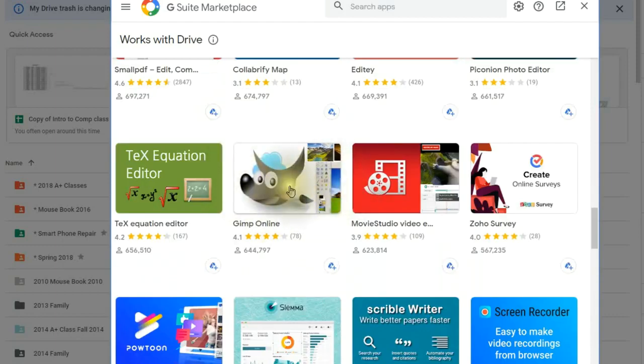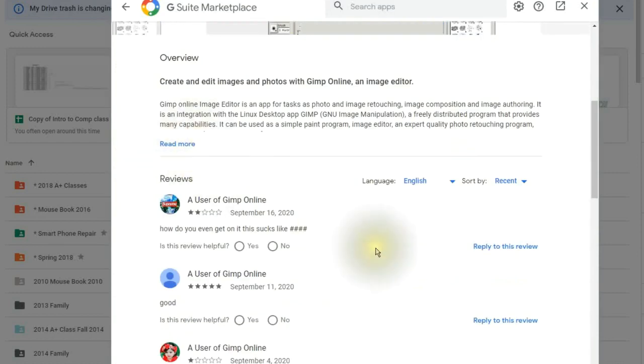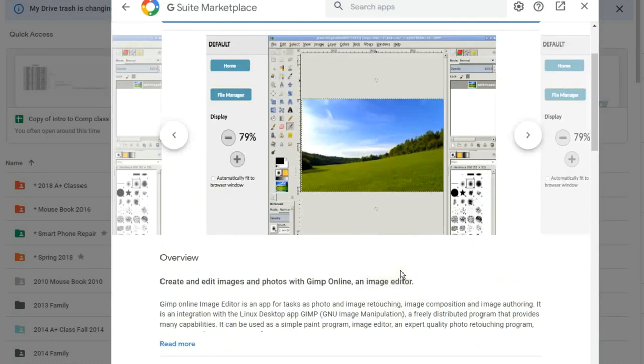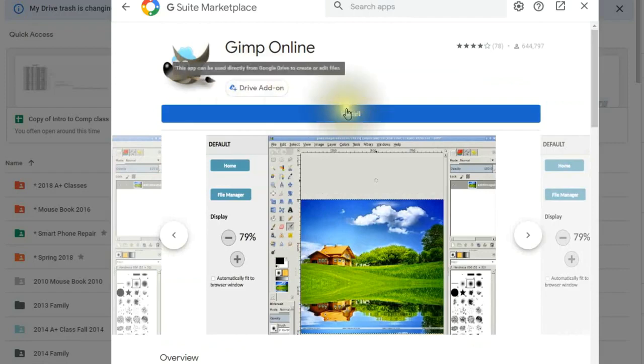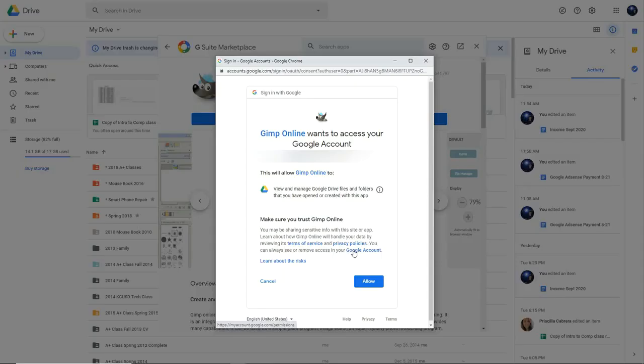and I found one. It's the GIMP Online. So I'm going to click it, and notice here we can read about it, read reviews that people have written about it. And if I like the app, I can just click on the blue button that says Install. Then you have to click on Continue. And then you have to click on Allow. This basically allows the app to access, review, and manage your Google Drive files and folders that you have opened and created within this app.